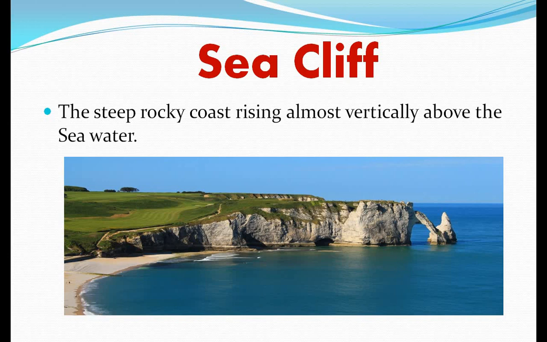Weathering happens when natural events like wind or rain break up pieces of rock, especially in coastal areas. In coastal areas, strong winds and powerful waves break off soft or grainy rocks from harder rocks, and these harder rocks are left as cliffs. Understood? When the sea water continuously strikes the rocks, the softer part of the rocks is broken down and only the harder part is left. This harder part of the rocks which is left along the coastal areas is known as sea cliffs.